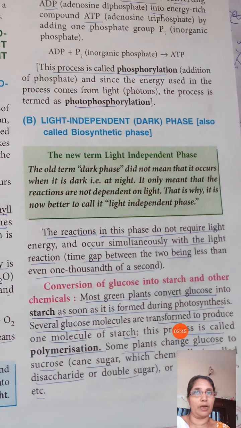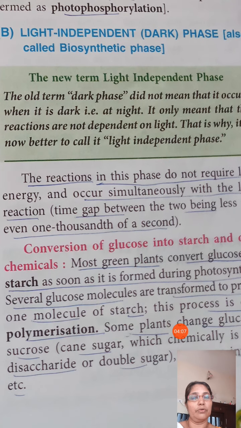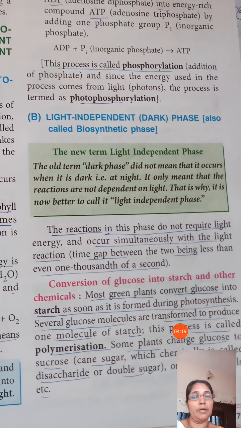In tapioca, for example, starch is stored in the root. That process of changing glucose into starch is known as polymerization, meaning many bigger molecules are formed from the simple glucose.